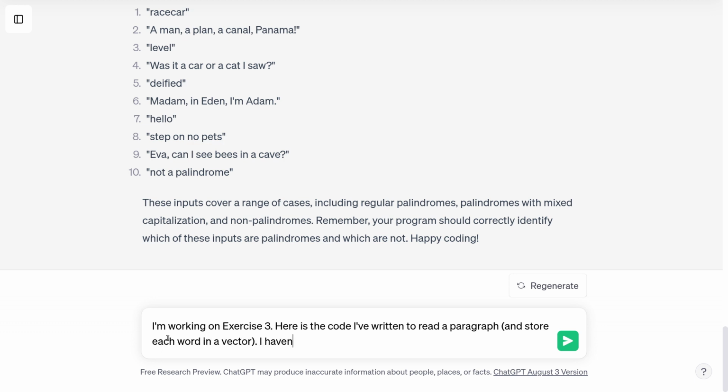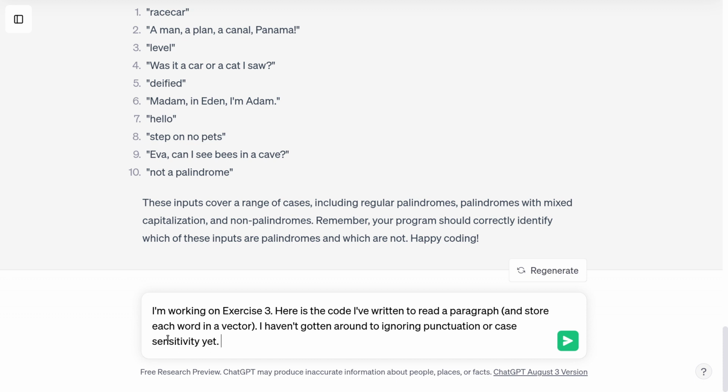I haven't gotten around to ignoring punctuation or case sensitivity yet. Is this the right way to read a paragraph